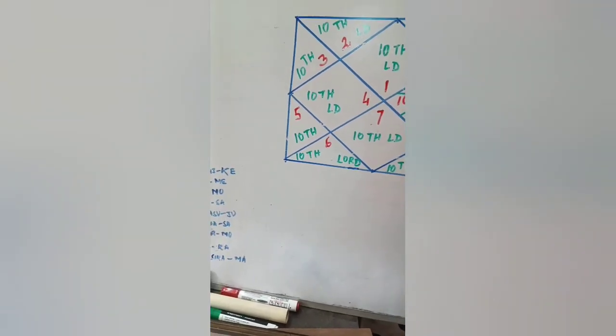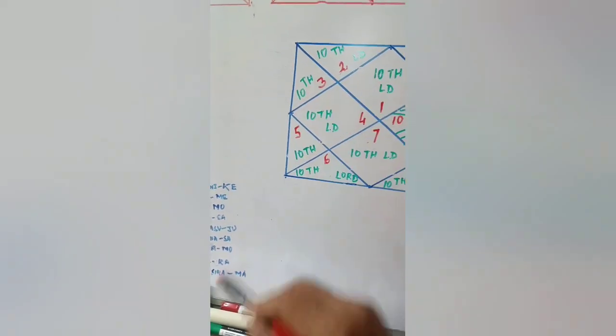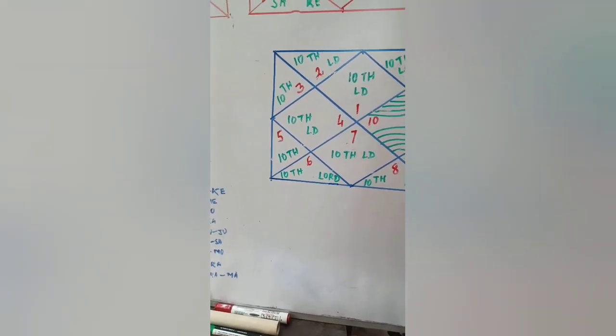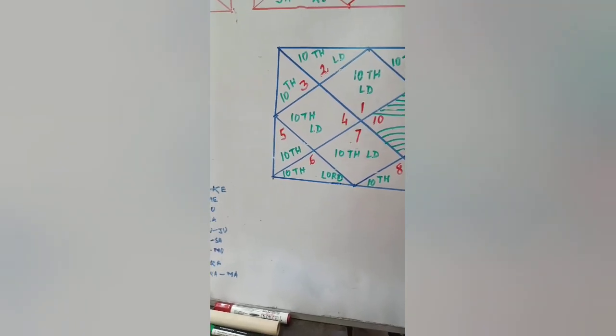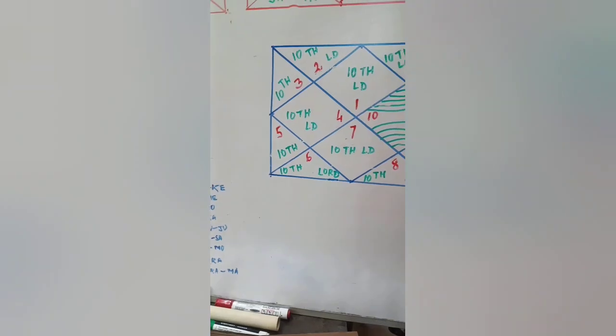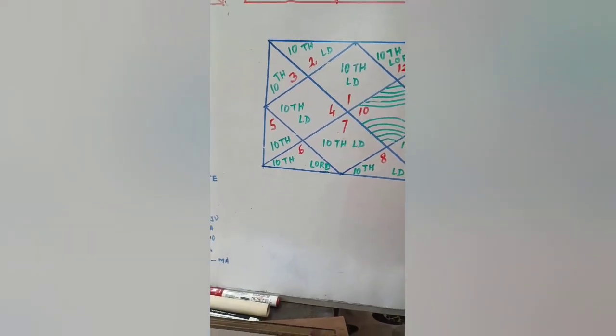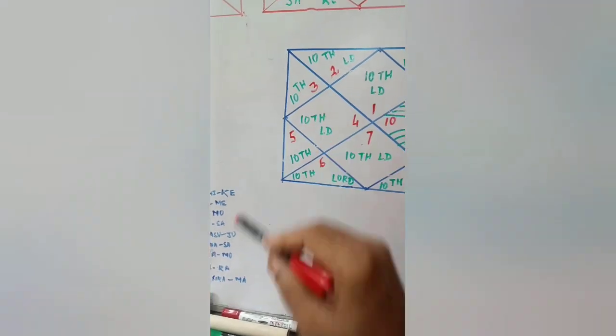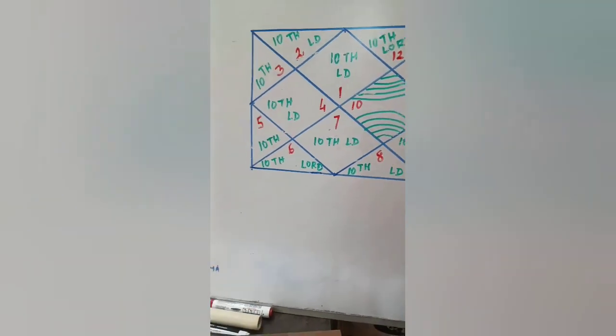Now the 10th house Lord coming to the third house. Third house is courage, communication, skill, willpower. Now the 10th house Lord is posited in the third house. It is in the chart of Bill Gates. The 10th house Lord Jupiter is posited in the Leo sign in the third house.